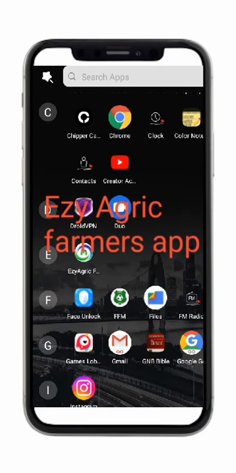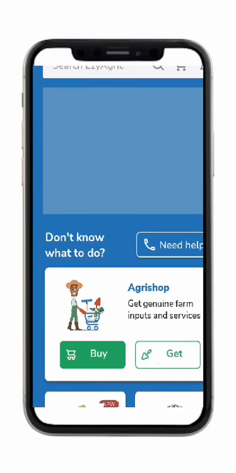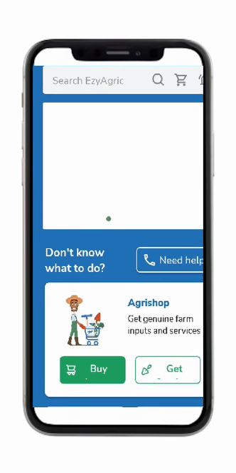This app is called Easy Agric Endless Farming. This is Agric Farmers app. It's the app where you can use these 500 MBs of data. So how does this app operate? This app is an app for farmers.